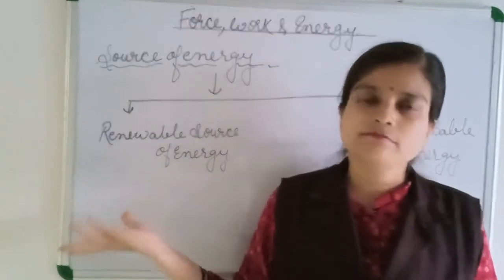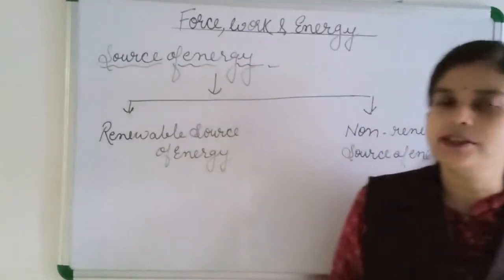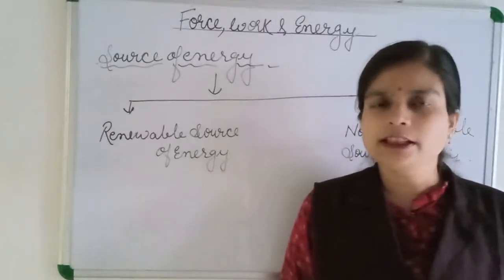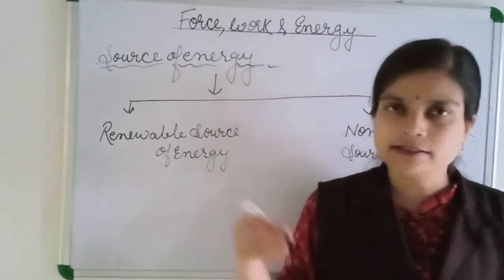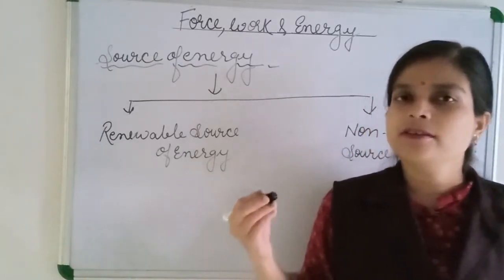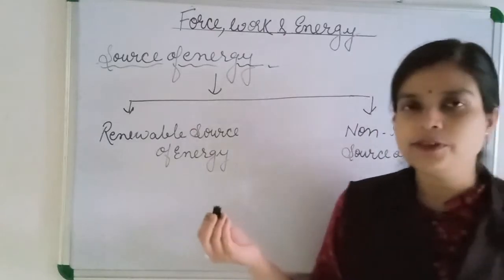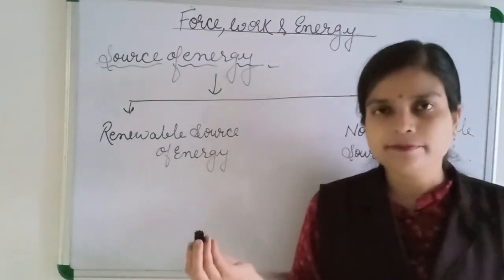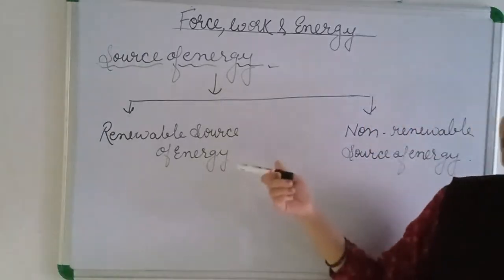For example, sun energy: once we use it, it is not finished, and another day we will get the sun back. The solar panel or solar cell we are using will give us solar energy again another day. So it is a renewable source of energy.